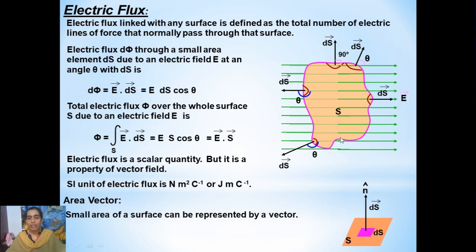If we have to take the total electric flux of the whole surface, then we just sum up all the small elements of electric flux. Therefore, we will integrate the term. So phi will be equal to the integral of vector E dot vector ds, right? And it's a scalar quantity. Electric flux is a scalar quantity. Its SI unit is newton meter square per coulomb or joule meter per coulomb.